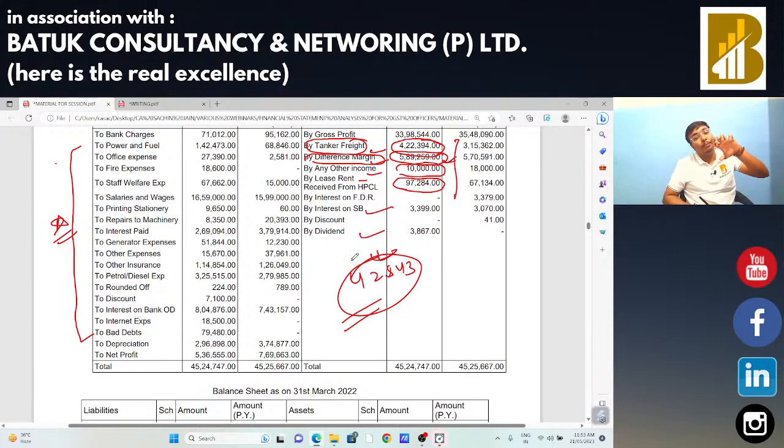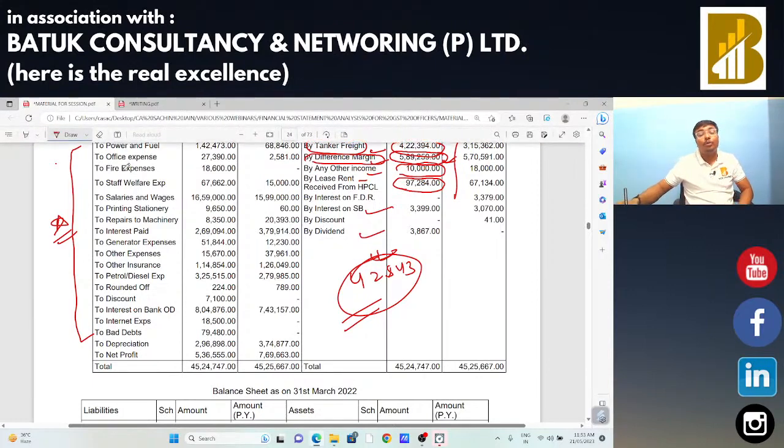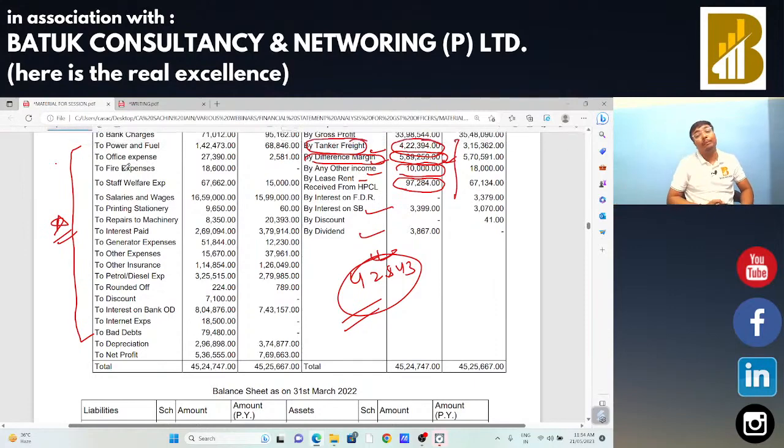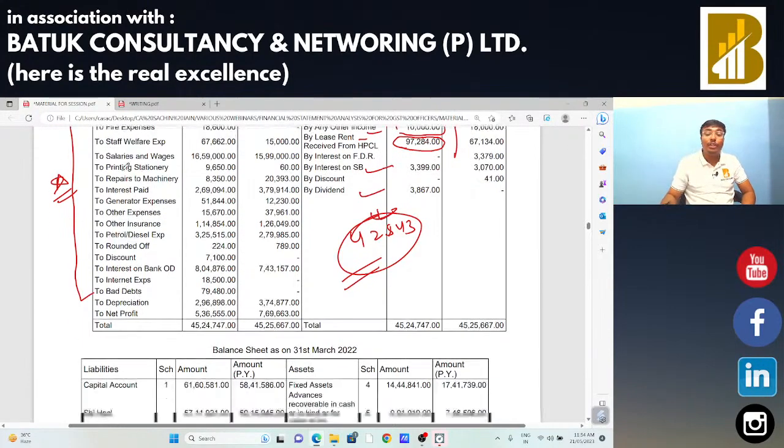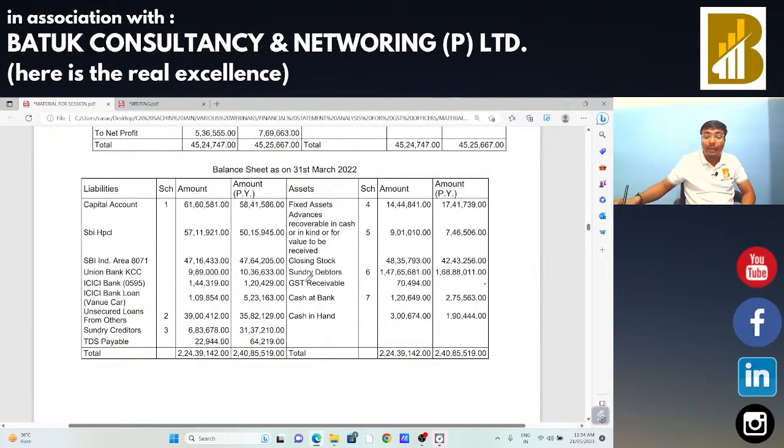If any supply is related only to taxable supply, there is no question of rule number 42 and 43. But if that particular inward supply is used for taxable as well as non-taxable supply, then this is a question for us, and we need to use rule number 42 and 43 for reversal purposes. So sir, how are we going to do the analysis of that financial statement? Next, for the GST receivable, we are going to check the same from the GSTN portal. Cash in bank, cash in hand is okay.